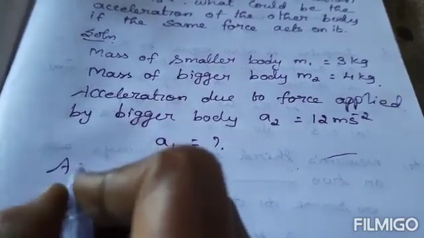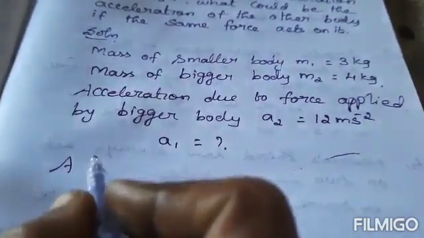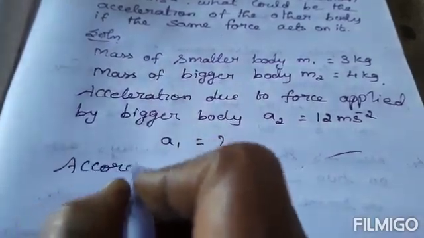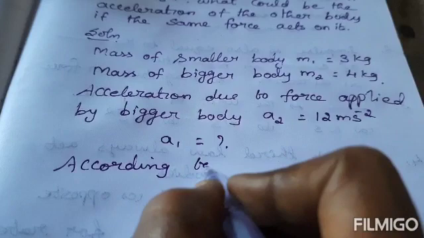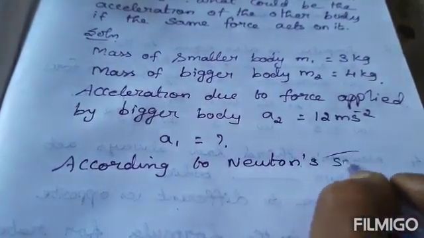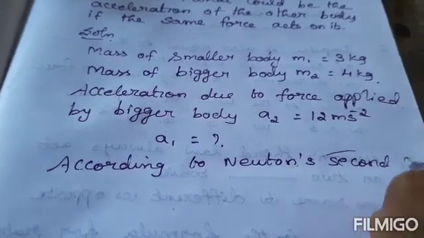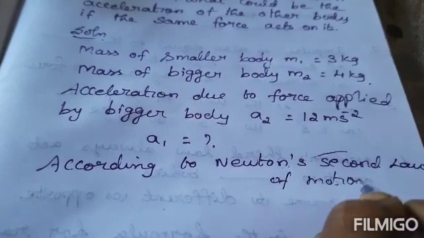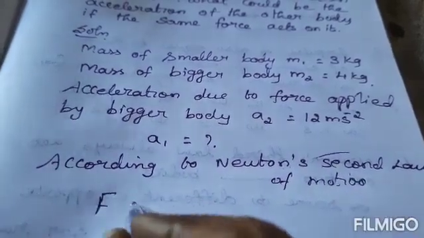Now, according to what is given, we apply the formula. According to Newton's second law of motion, what is the formula? F equal to ma.